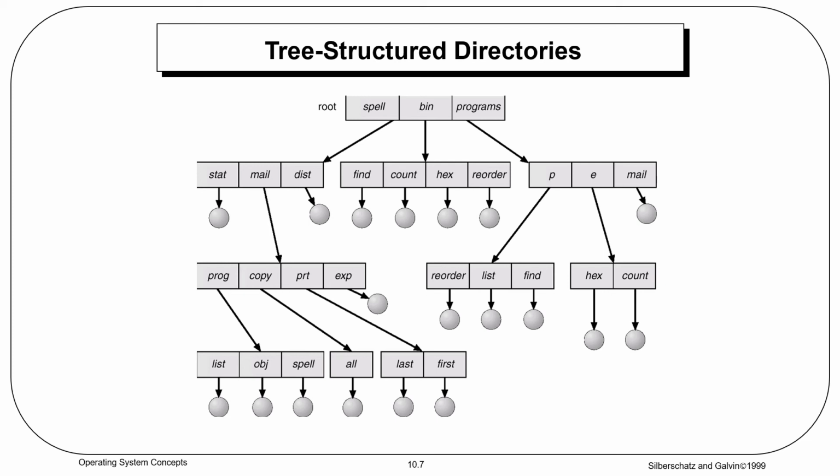Now, how to delete a directory? MS-DOS doesn't allow deleting a directory if the directory has subdirectories or files. If at all we want to delete, we need to delete the files and subdirectories within it, recursively.